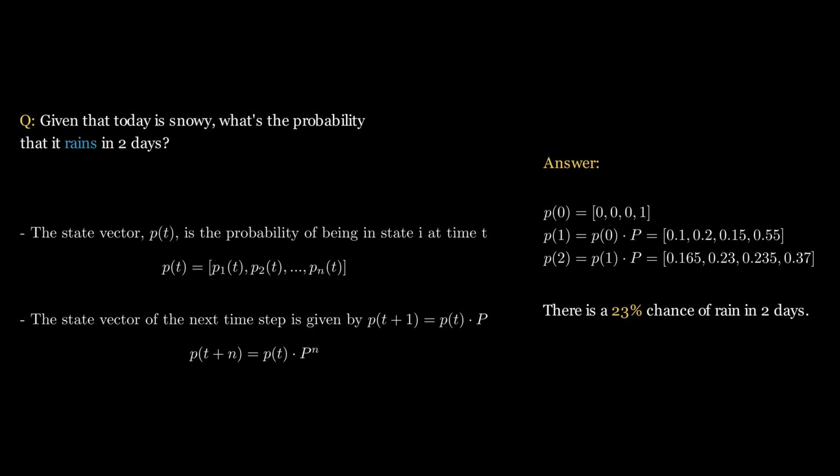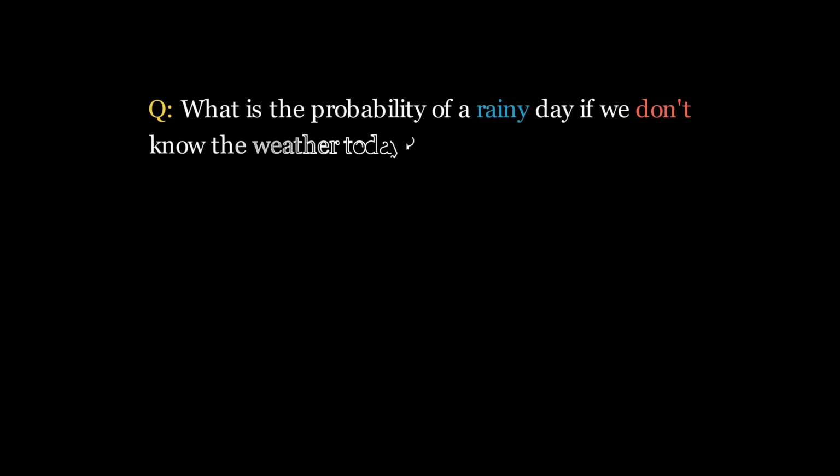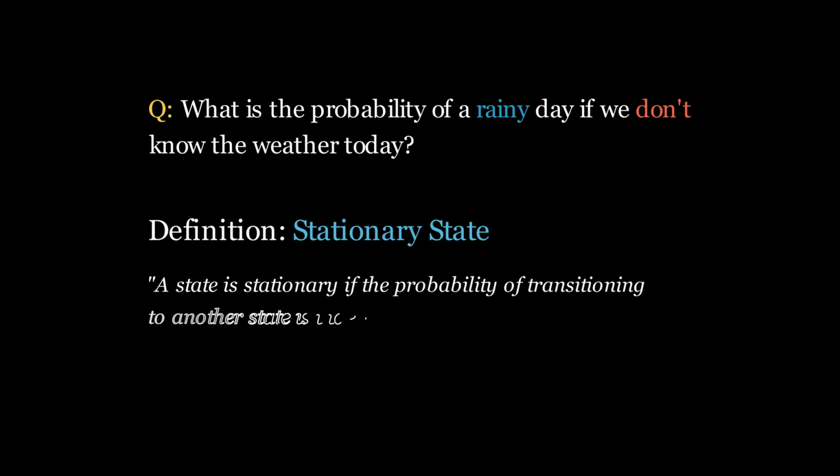The transition matrix helps us move from state to state. It also helps us determine the probability distribution of the states at some point in the future. The transition matrix also gives us some information about the state, even if we don't know anything about the starting state. For example, what if we're asked to determine the probability of it raining with no information about the start state? This is called the stationary or steady state distribution. The stationary state is a state that is unchanged by the transition matrix P and is not affected by time.